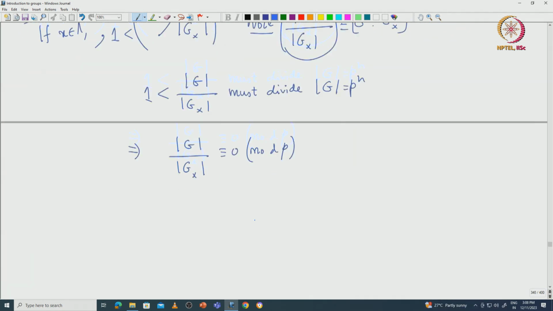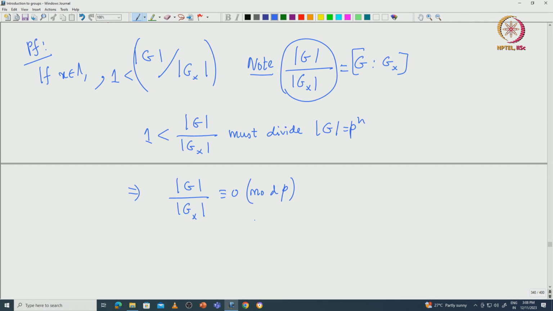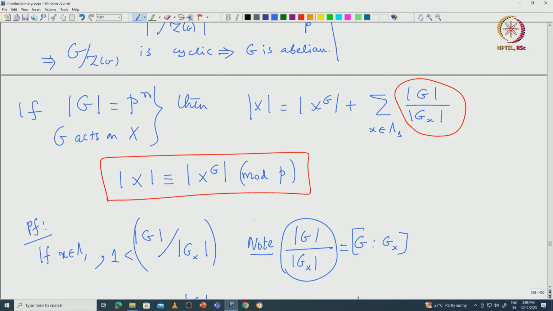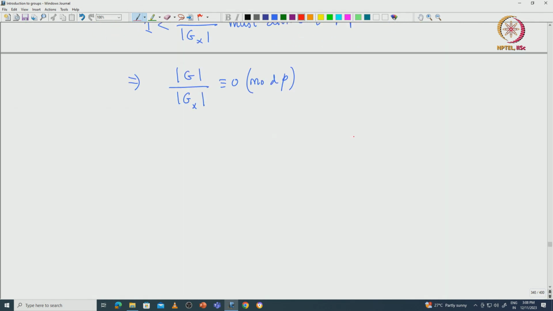Now, since each element in this sum is congruent to 0 modulo p, and this is true for all x in lambda 1, the entire sum, the summation of cardinality of G divided by cardinality of G x where x runs over the indexing set lambda 1, is going to be 0 modulo p.